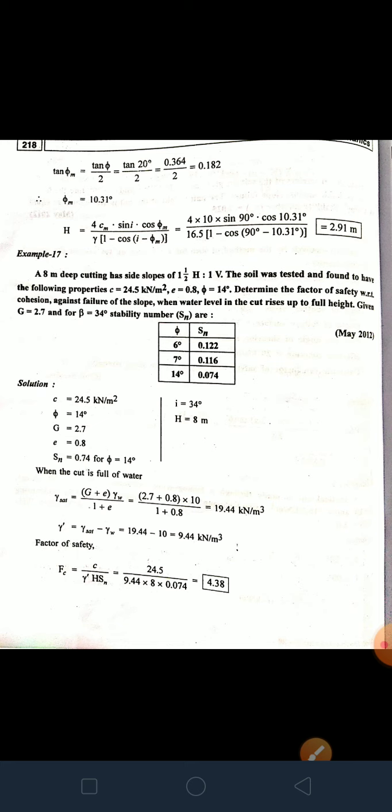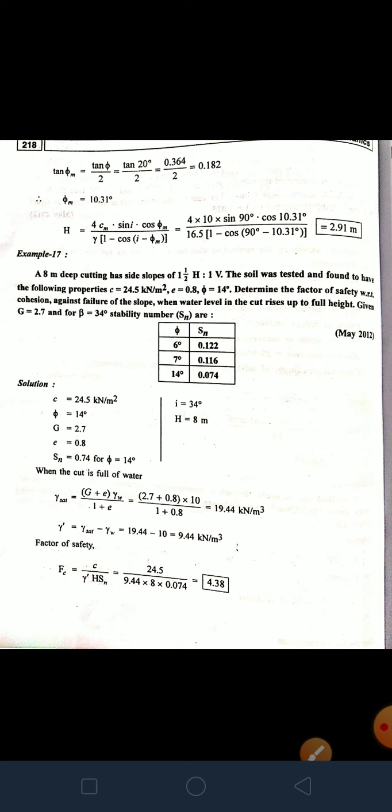When the cut is full of water, so we have equation for that, gamma saturated equal to G plus e, gamma W upon 1 plus e. So G equal to 2.7 plus 0.8 multiplied by 10 divided by 1 plus 0.8. So it is 19.44 kilonewton per meter cube. So gamma dash equal to gamma saturated minus gamma W is equal to 19.44 minus 10, so 9.44 kilonewton per meter cube.